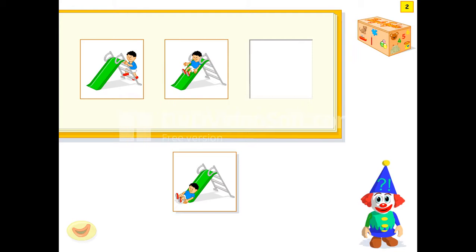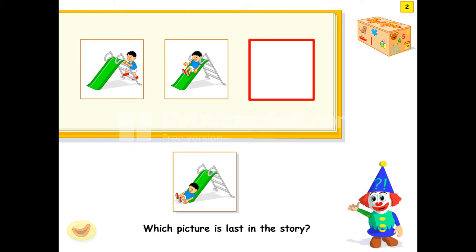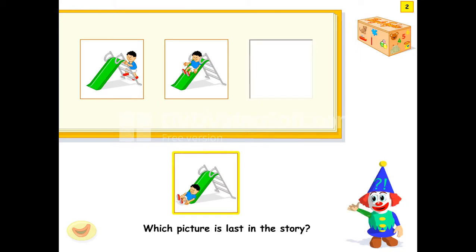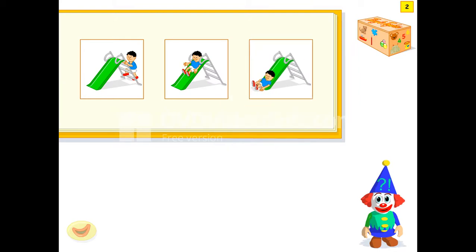Yes, correct. Which picture is last? This one is last. Well done. You have finished the story. You can go for the other story also.